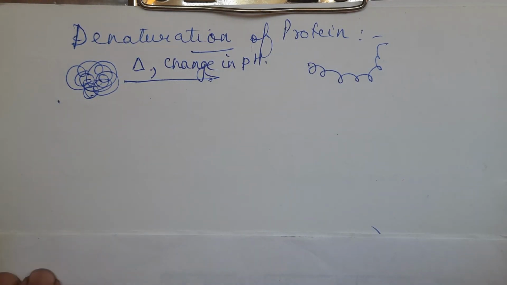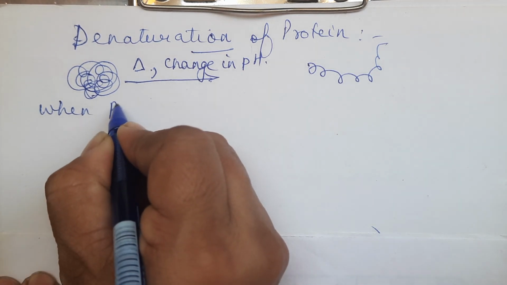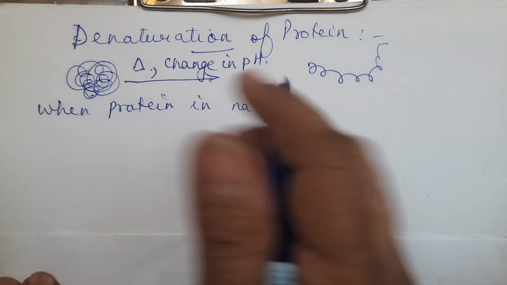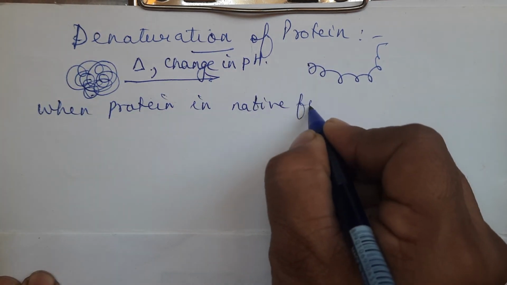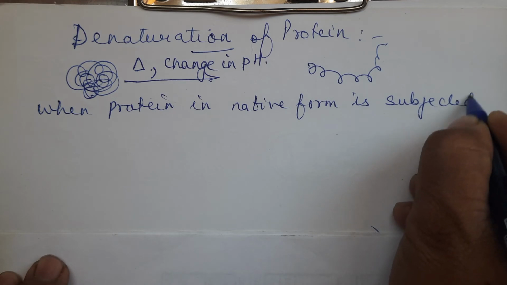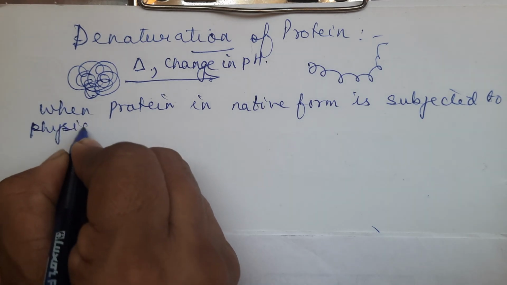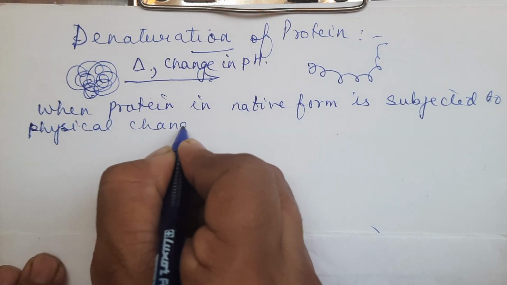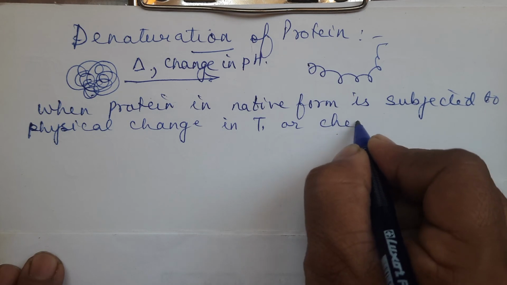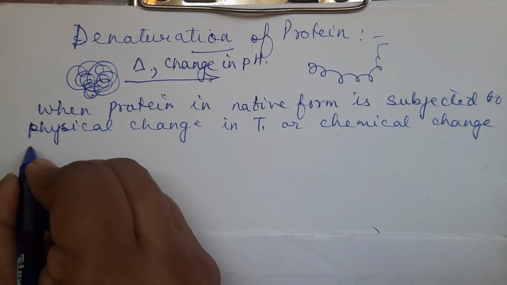So how can we define this denaturation of protein? We can define it like this: when protein in native form, the original form, is subjected to some physical changes, maybe in temperature, as I said, or a chemical change, for example pH.